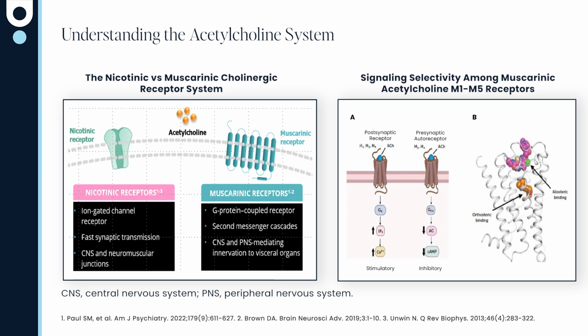That's important because the orthosteric site is very much shared in the configuration by the 5 muscarinic receptors. So there can be some spillover into other receptors, and it's not as specific to just 1 or 2 of the muscarinic receptors. The allosteric site, on the other hand, is very specific. And when you have a positive allosteric modulator, then acetylcholine binds more tightly and transmission on that receptor is strengthened.